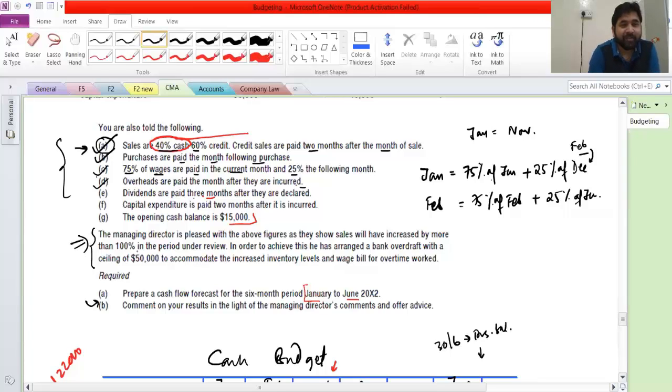Now see, the managing director is pleased with the above figures as they show sales will have increased by more than 100% in the period under review. In order to achieve this, he has arranged a bank overdraft with a ceiling of 50,000 to accommodate the increased inventory level and wage bill for overtime work.